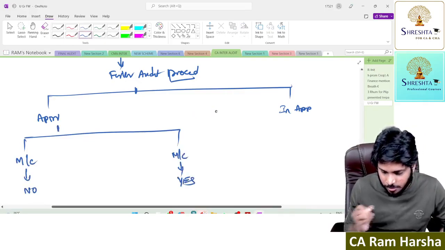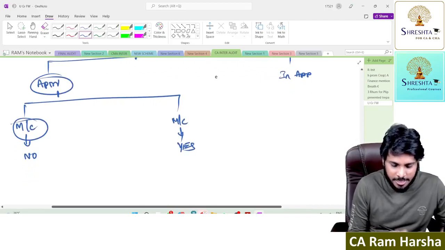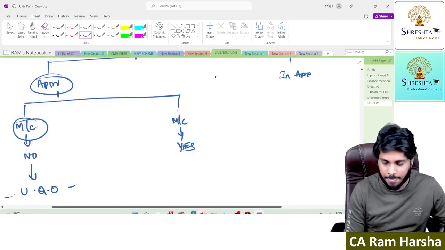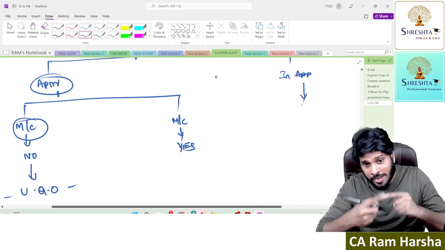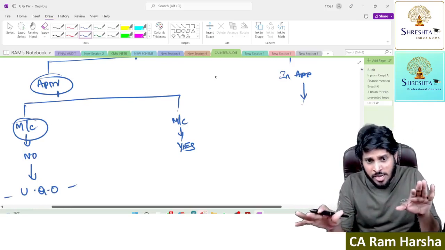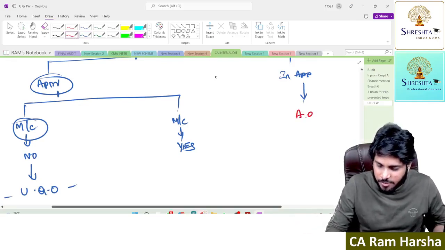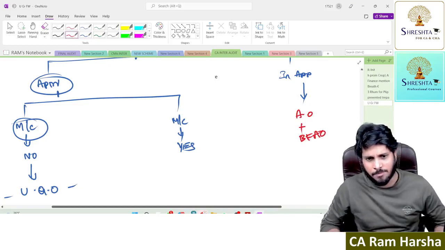If going concern is appropriate and there is no material uncertainty, the auditor tries to give an unqualified opinion. That's it. If going concern is inappropriate but management prepared financials using the going concern assumption, the financial statements are misleading, so the auditor will give an adverse opinion. Please give reasons in the basis for adverse opinion section.